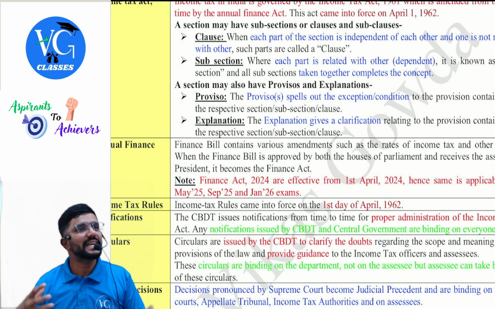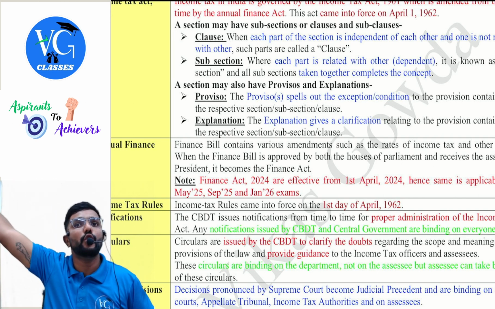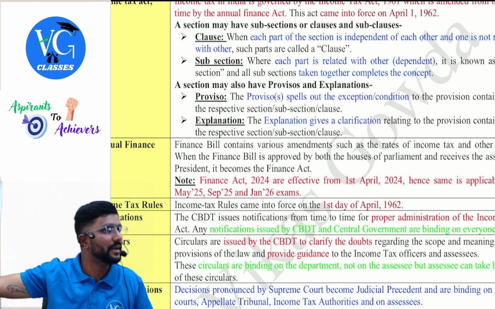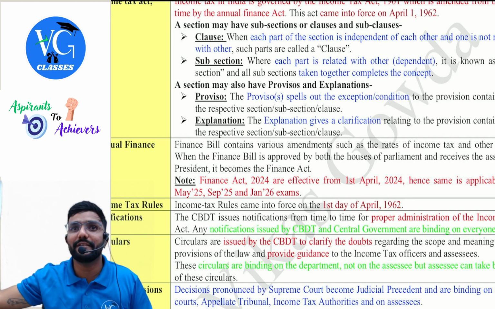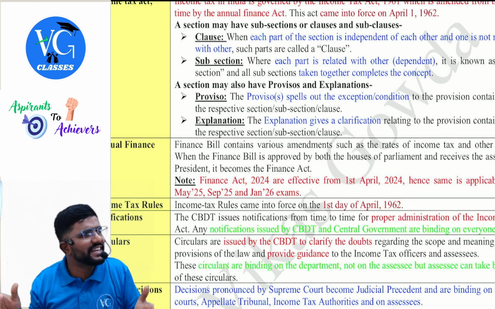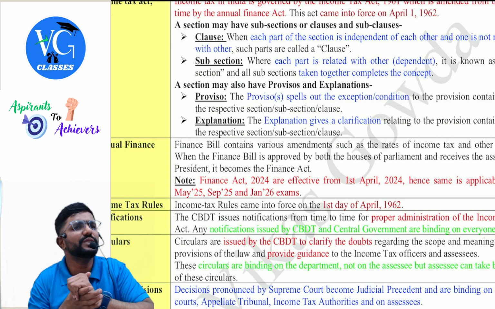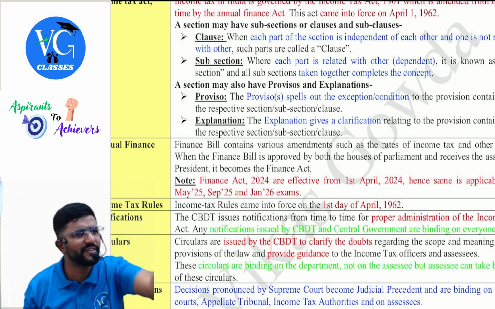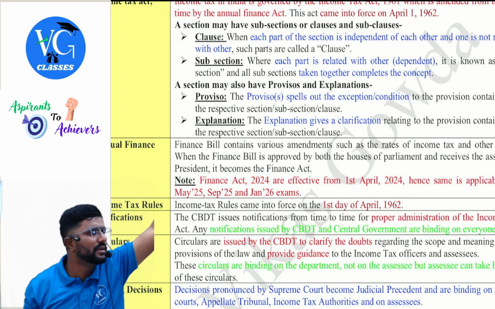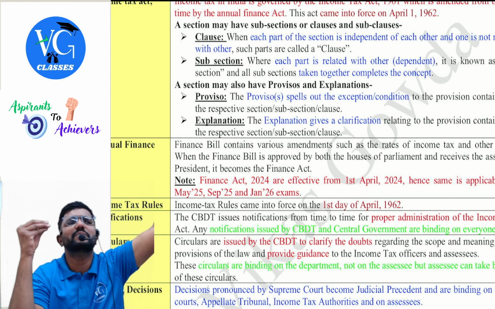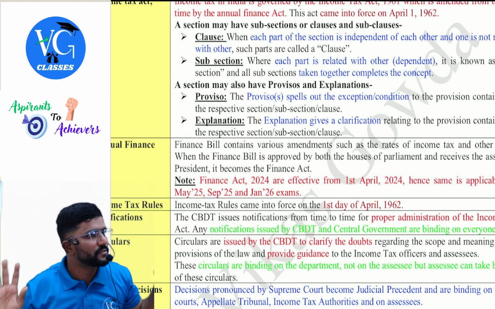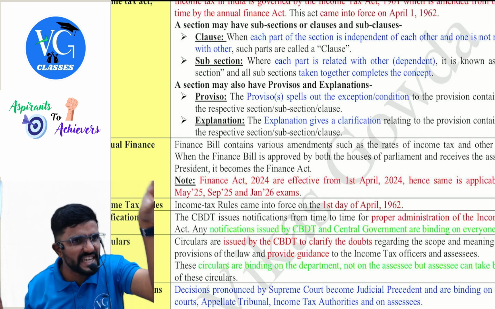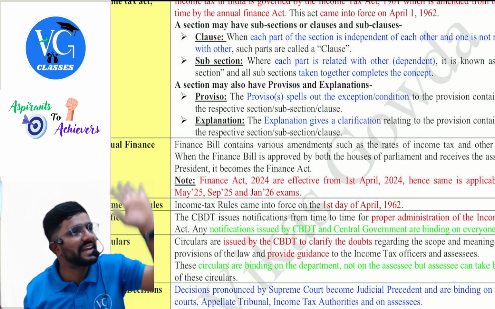Clear? Now, to understand the assessee definition, I have to refer to section 2, clause 7. Now, are they interrelated, sir? To understand the assessee definition, where should I refer? To clause 7. To understand agriculture income, where should I refer? To 2(1)(a). That's all. So, they are not interrelated. They're completely independent. So, if I just refer to that particular section or clause, I will have an idea about it.